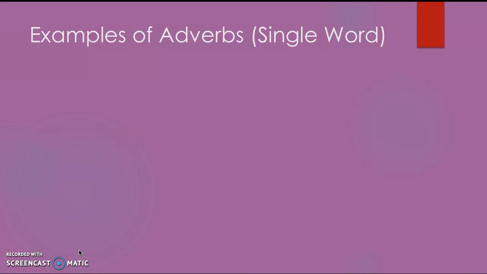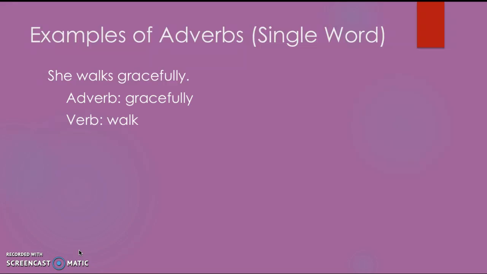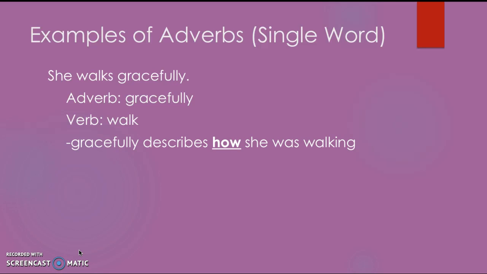We're going to look at those right here. I have a couple of sentences and I'm going to break them down and show you the examples. So, the first sentence says, she walks gracefully. The adverb in this sentence is gracefully, and the verb that the adverb is describing is walk. So, we're talking about how she gracefully walked, so we're using how.